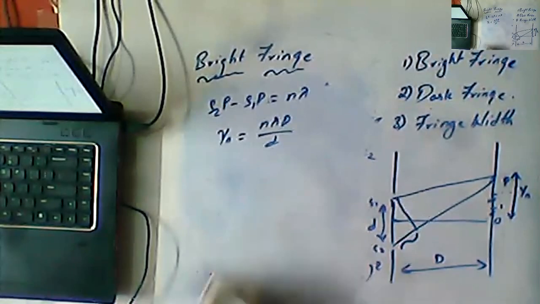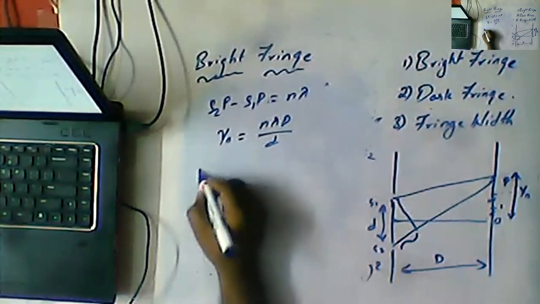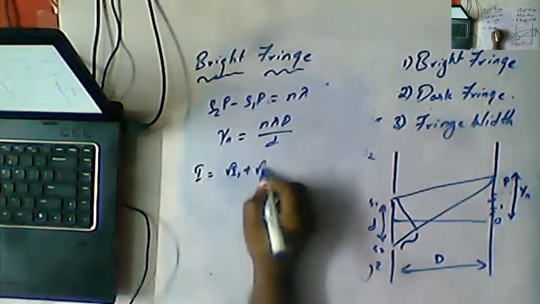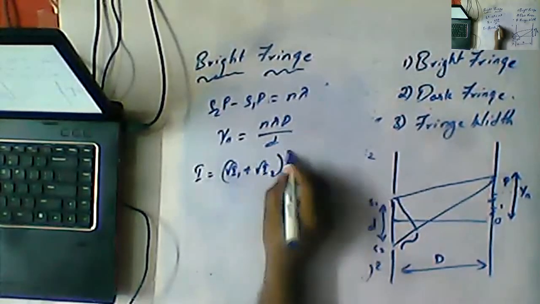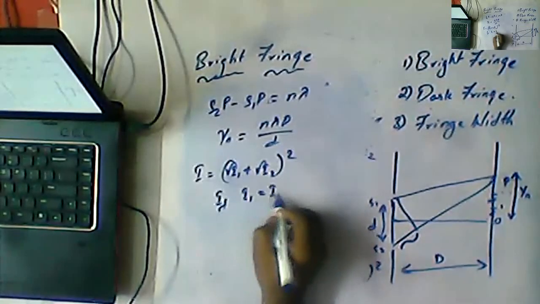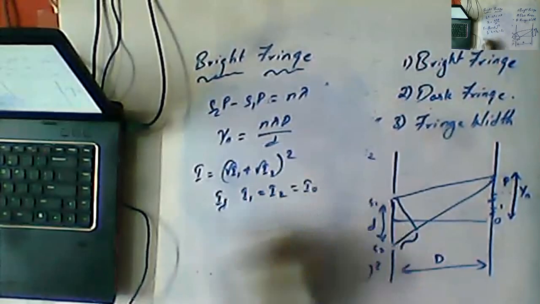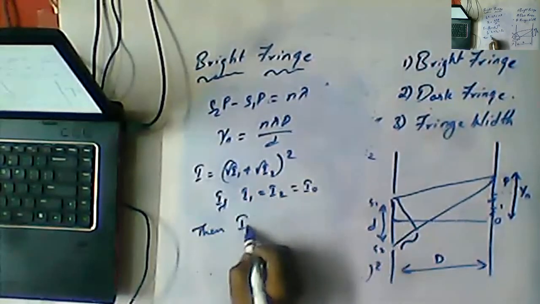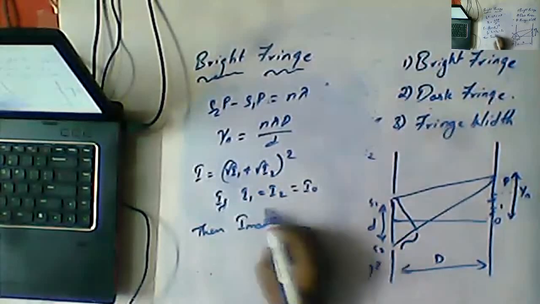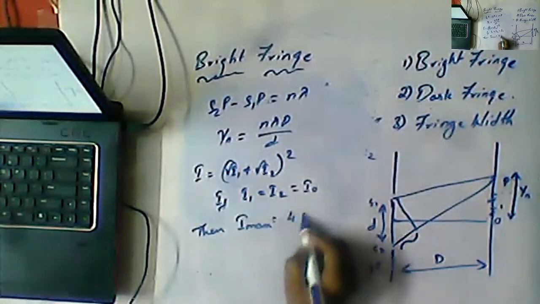And we have I is equal to square root of I1 plus square root of I2, whole square. If I1 is equal to I2 is equal to I naught, then Imax is equal to 4 I naught.